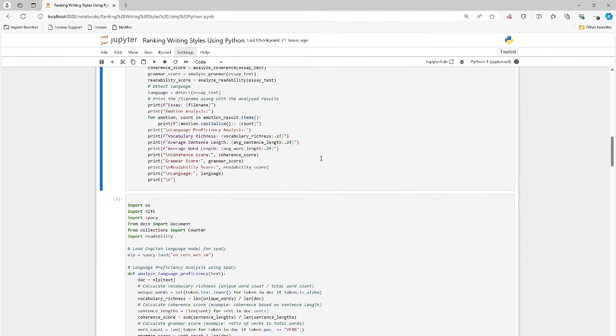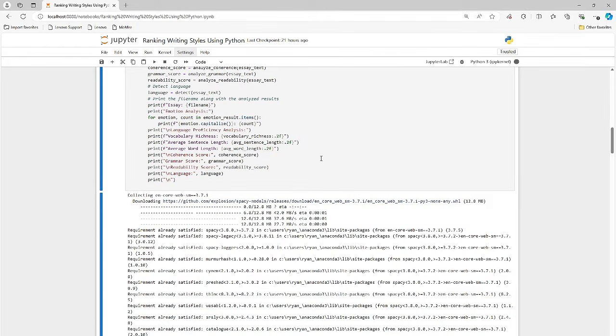Okay, average sentence length, vocabulary richness, and average word length. And the file name, we want to know who's saying what. We have to identify the essay, who the writing is attributed to, and things like that. So we'll get all the details printed out.